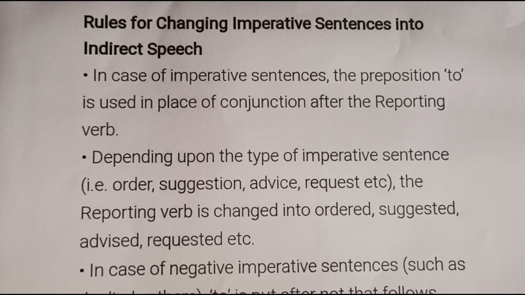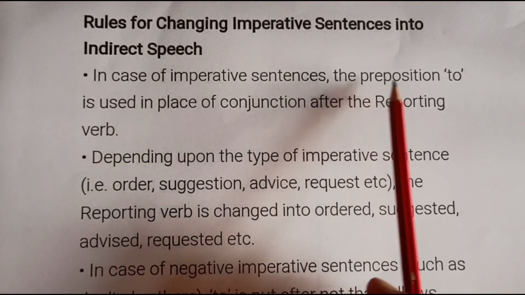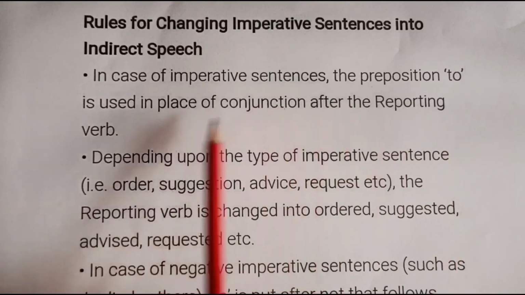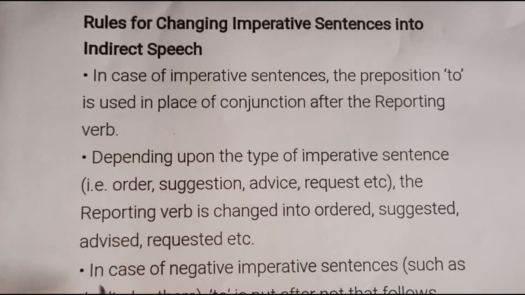Now coming to imperative sentences. Before we proceed, you need to know what imperative sentences are. An imperative sentence is a type of sentence that gives instructions, advice, or expresses a command, order, direction, or even a request. In assertive sentences, we removed inverted commas and added that.